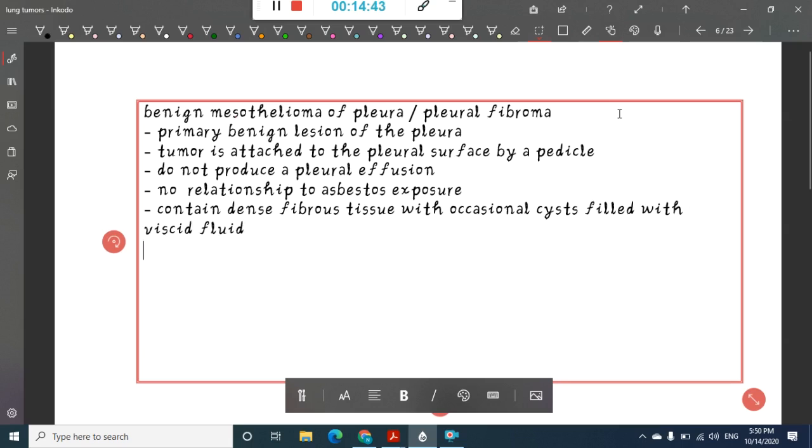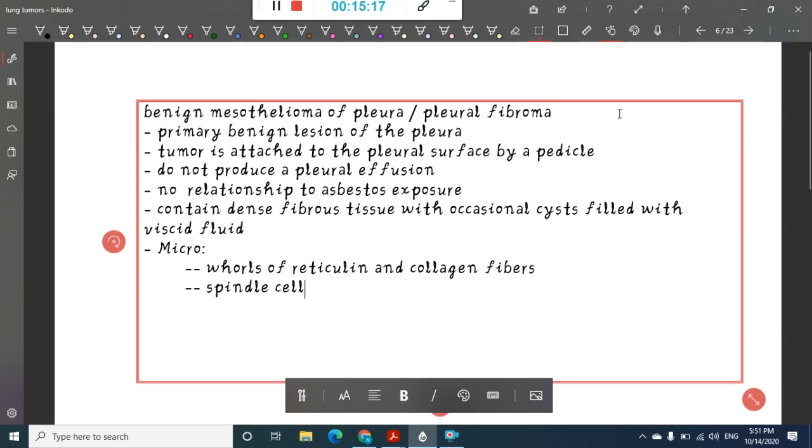If you see microscopically, the tumor will show whorls of reticulin and collagen fibers, and it also contains spindle cells resembling fibroblasts. Then these tumor cells are